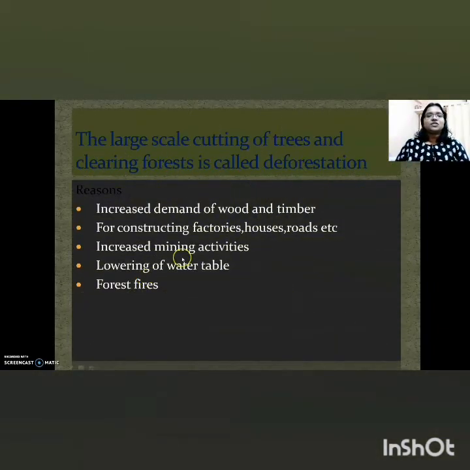But because of overusage or because of the unwanted cuttings and all, we are destroying our forest. The large scale cutting of trees and clearing of forest is called deforestation. The term is very, very important. We should keep that in mind, that forest is one of the major resources we have, especially in India, and that should be taken care of well. But what we do now, we are unnecessarily clearing our forests. We are doing the process of deforestation. This is one of the major threats to our environment.